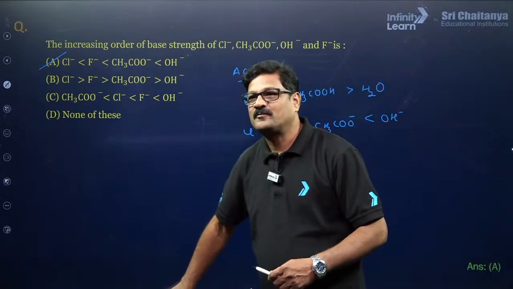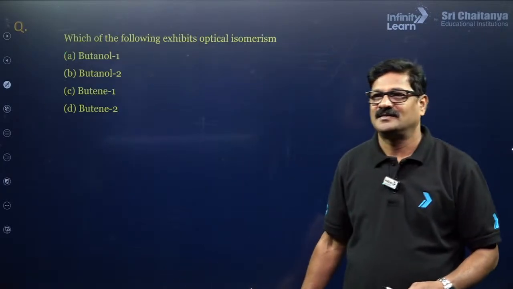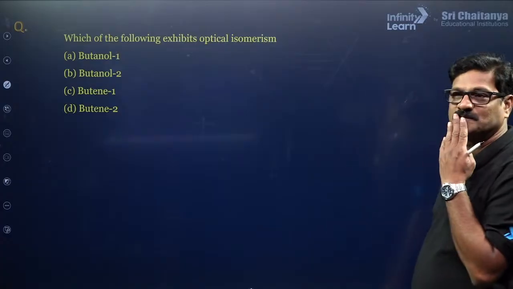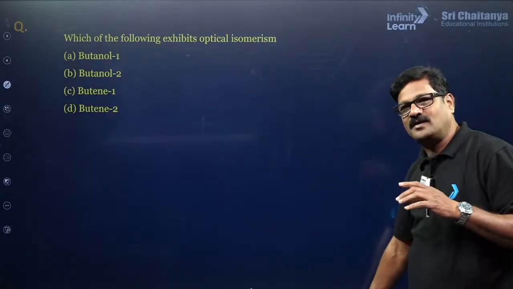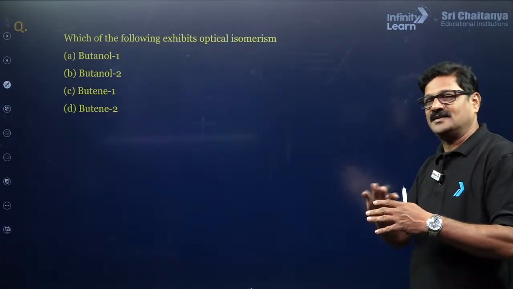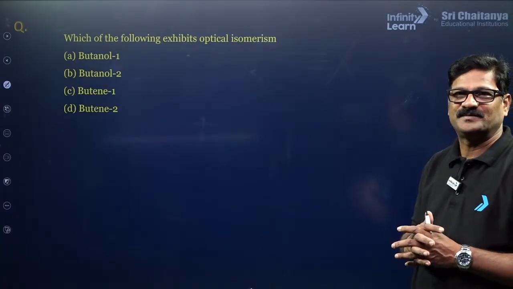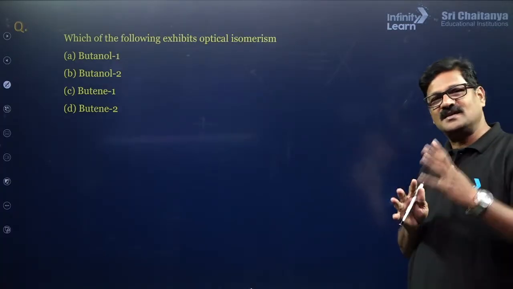Next question. Which of the following exhibits optical isomerism? So far you were in acidic and basic strength, and all of a sudden you jumped into isomerism. That versatility you need to develop.